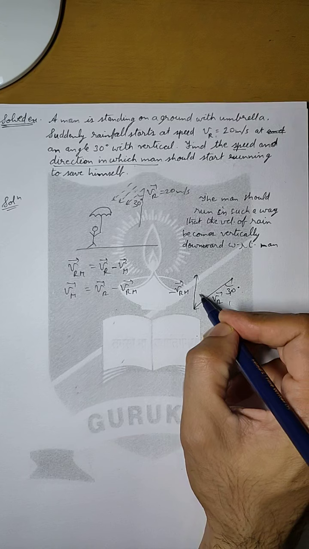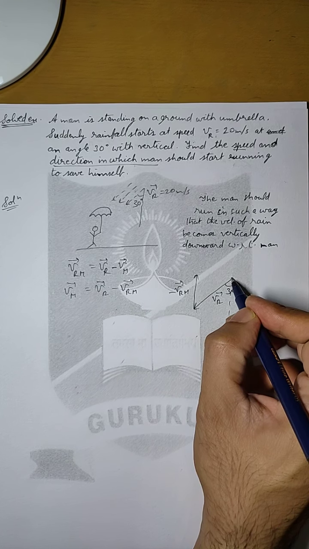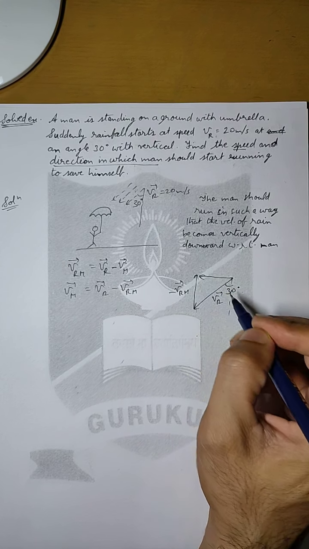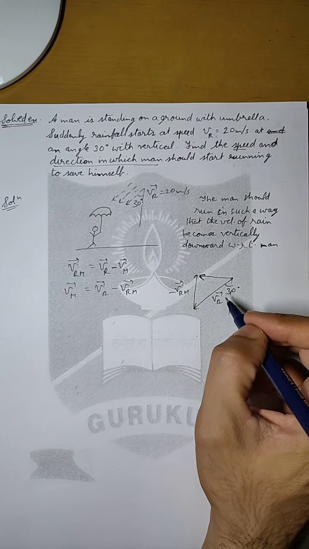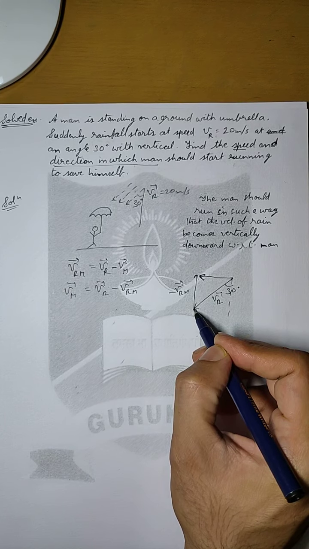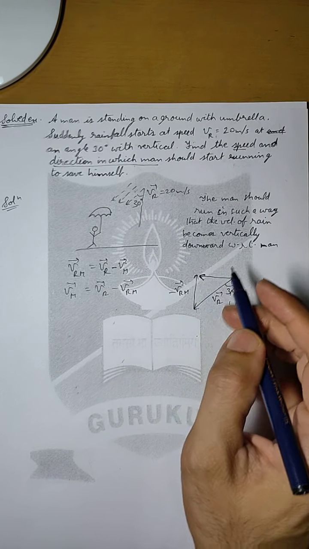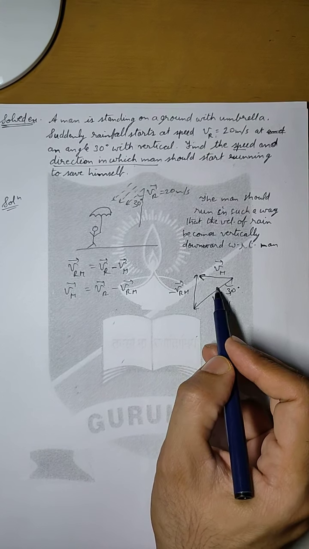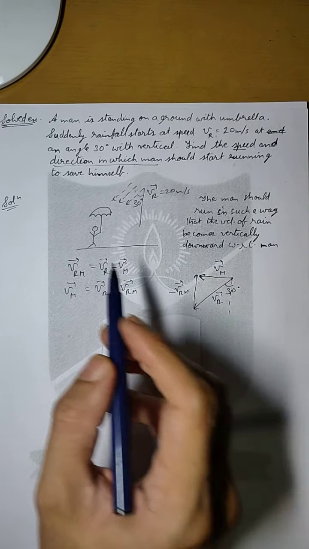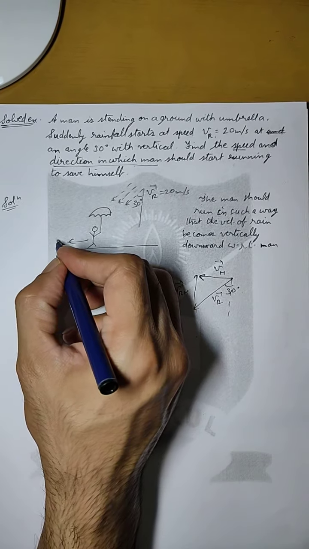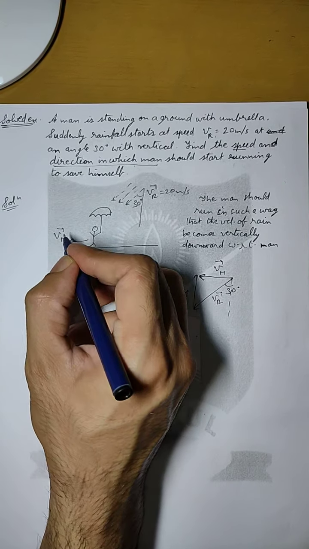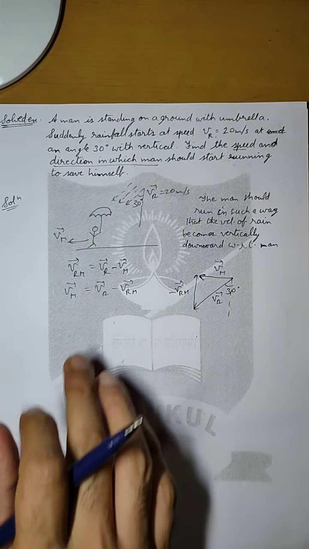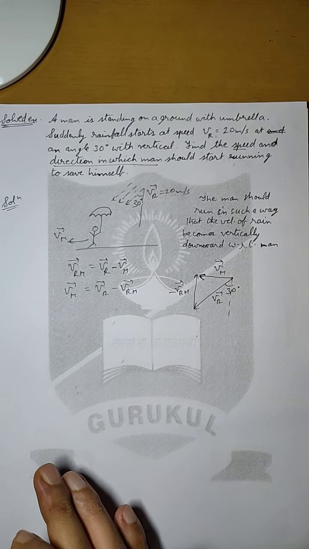Now this means to complete the triangle, the resultant velocity by triangular law of vector addition will be in this direction. So we have Vr vector, we have minus Vrm vector, so the third side will represent the velocity of man. Now from this diagram only it is clear that the man has to run towards left with this velocity. So we already know the direction from here. Now we have to find the magnitude of speed.